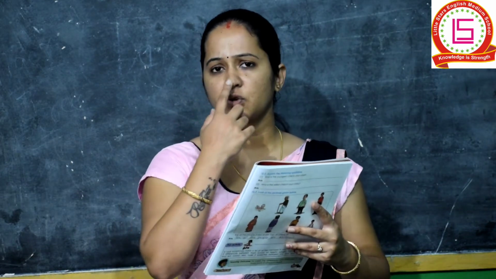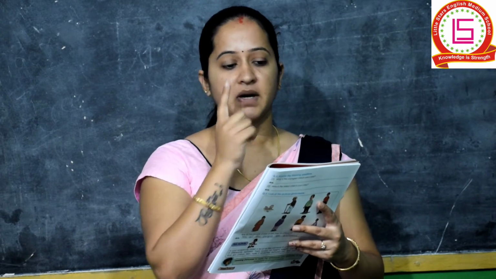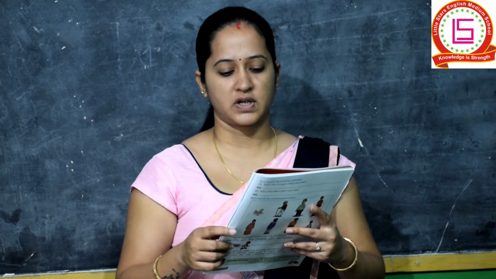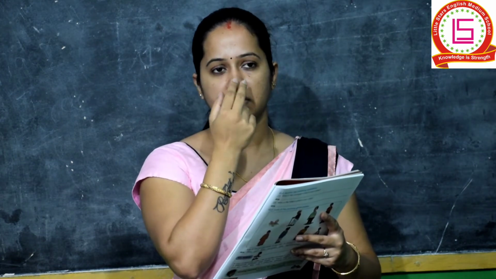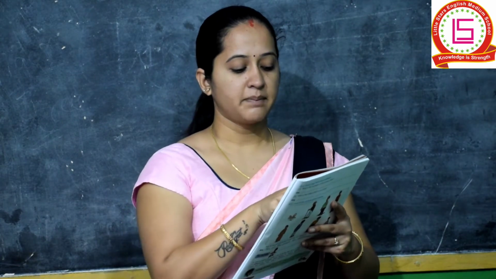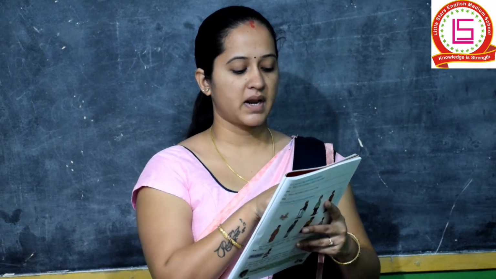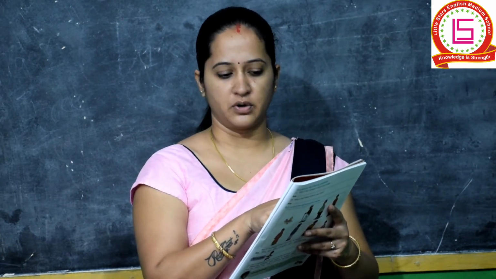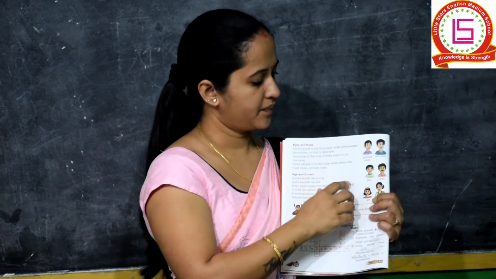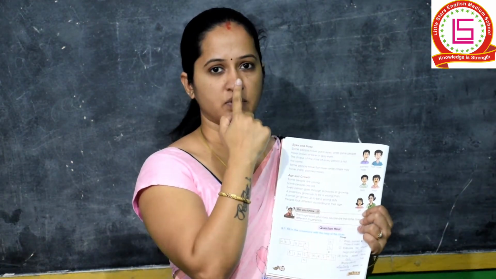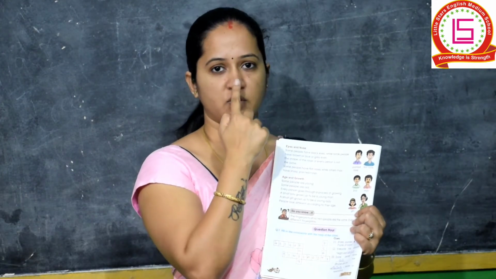Everyone's nose, you can see, is also not the same. You all have a nose, but the shape of the nose is not the same. Some have a pointed nose, then some have a flat nose. Correct? Some people have flat noses while others may have sharp or pointed noses. See here the nose of this man. Some people have a pointed nose, whose nose is a little long, and the second is the flat nose. You can see that flat nose this way.